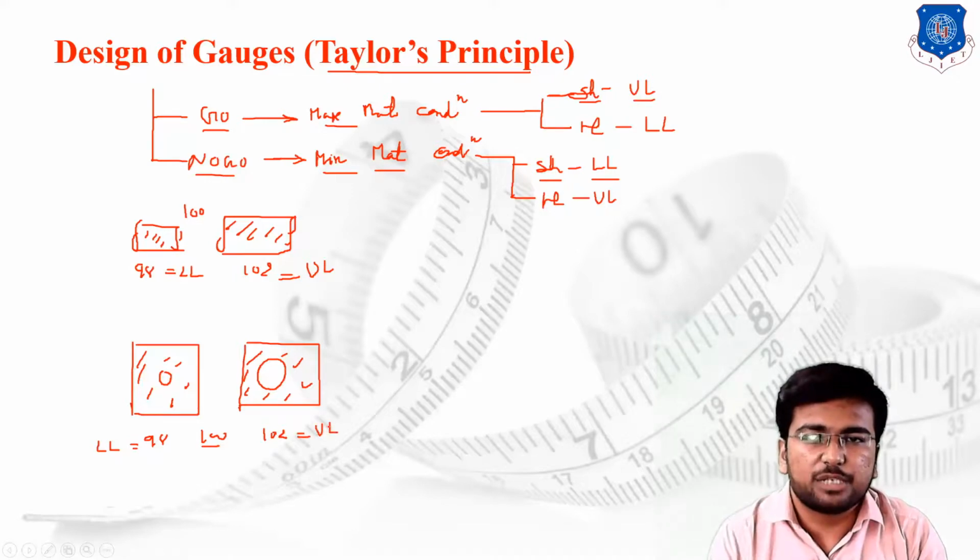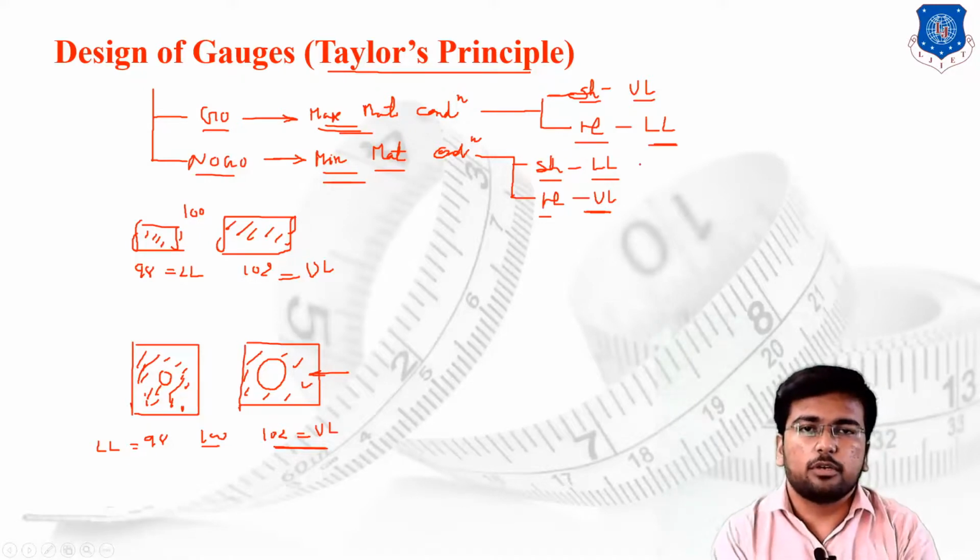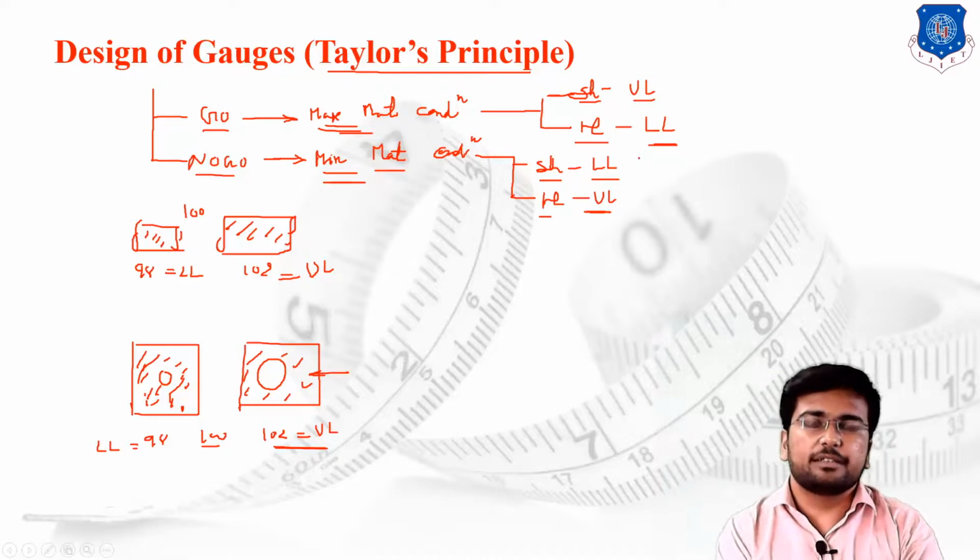From the figure you can check that for the upper limit of the hole, we find the minimum material. So the minimum material for the hole is at the upper limit of the hole, and for the lower limit of the hole, the lower size of the hole, we find the maximum amount of material inside the sheet. So I can say that for the hole, the maximum material condition is at the lower limit of the hole. This is the basic Taylor's principle.